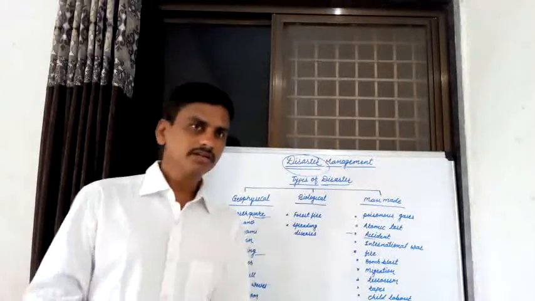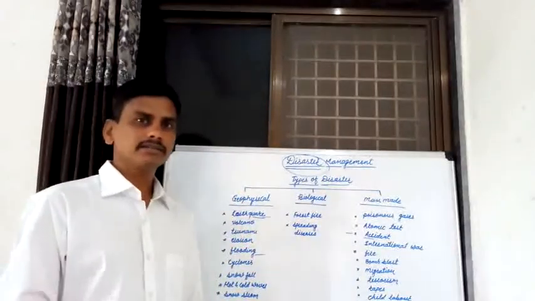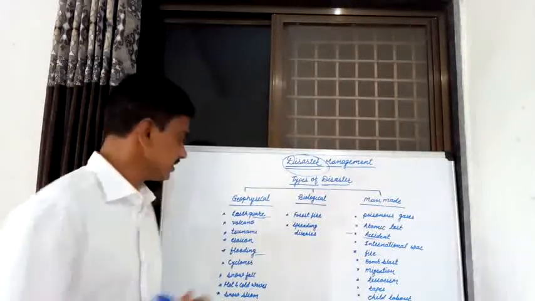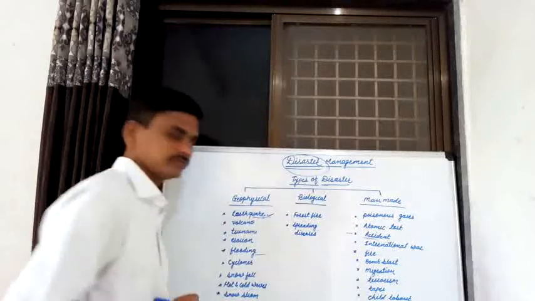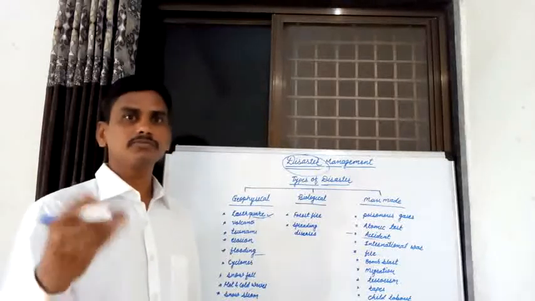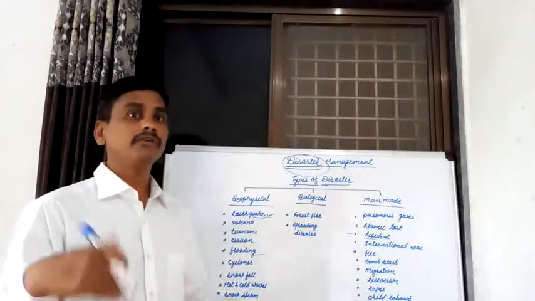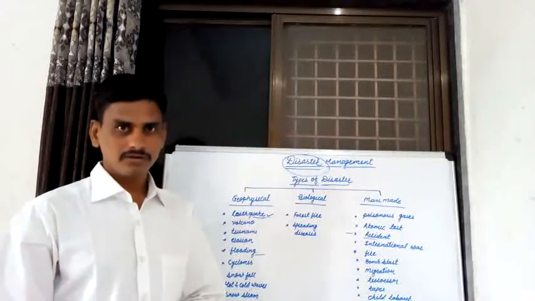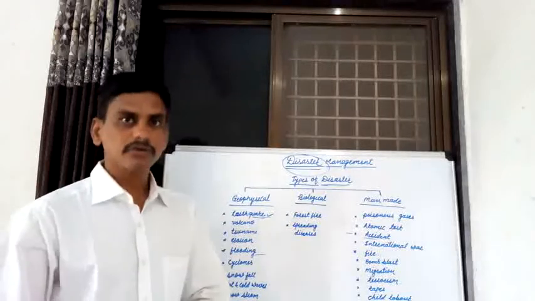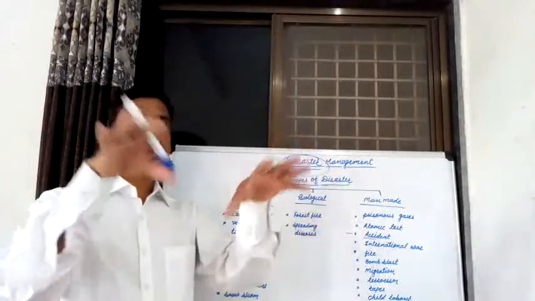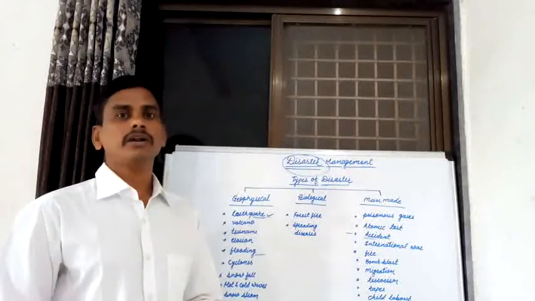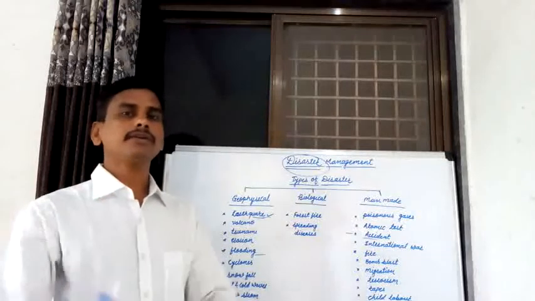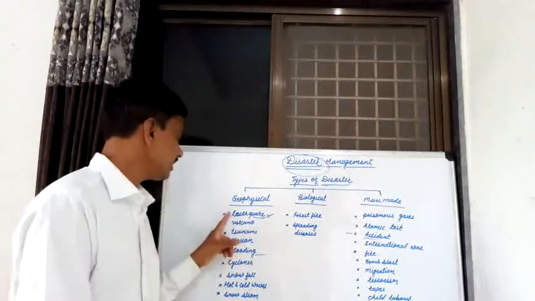Now what are geophysical disasters? There are various examples of geophysical disaster. For example, in case of earthquake, we know what is meant by earthquake, what is the effect of that earthquake on the environment, and what is the effect of that earthquake on various living organisms, life, and on properties.